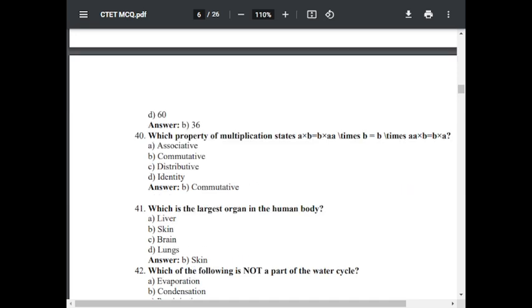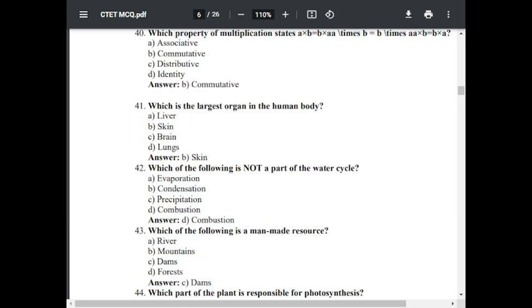Question number 41. Which is the largest organ in human body? Option A, liver. Option B, skin. Option C, brain. Option D, lungs. The correct answer is skin. Skin is the largest organ in human body.